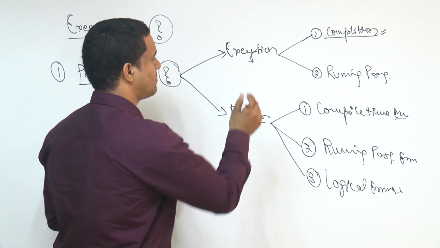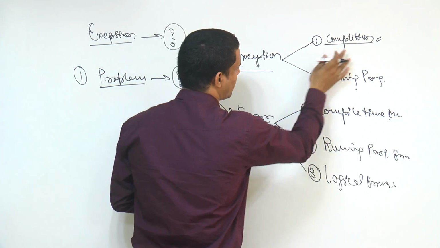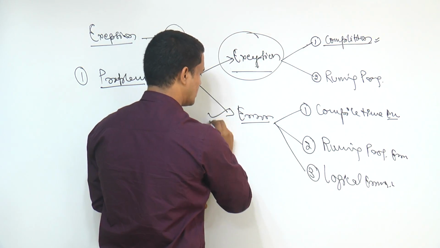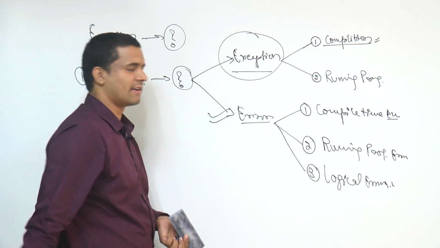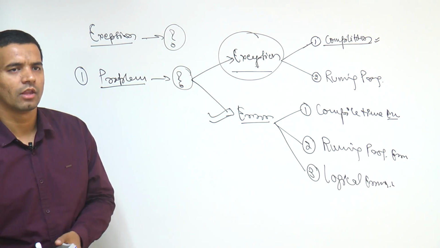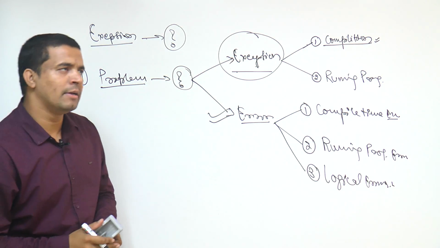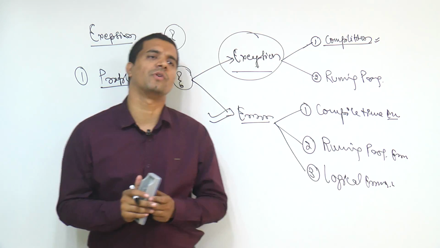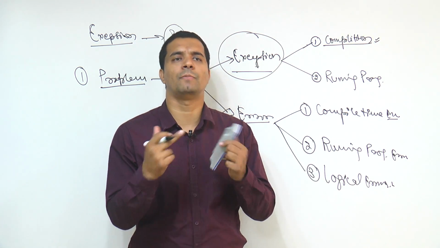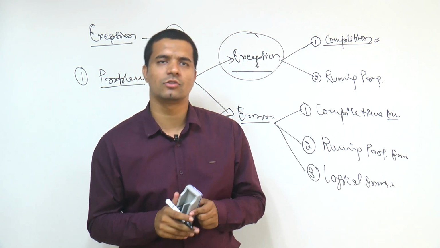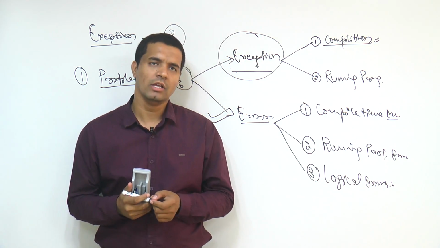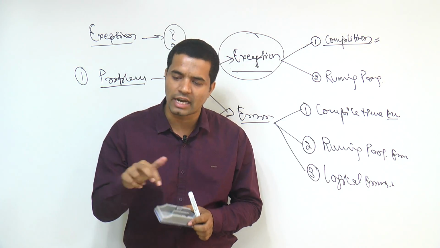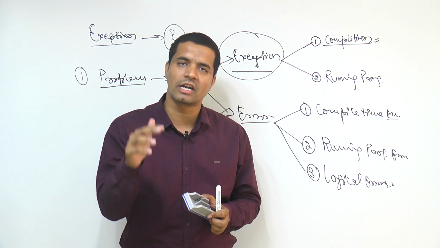I'll come to this exception later on. I'll come to these points. But before discussing this, I'm first starting with error. What is error? What is compile time error? Like when you are going for exception handling, one thing which is very clear is the compilation of a program, which all of us know in a proper manner. So what is the compilation of a program?